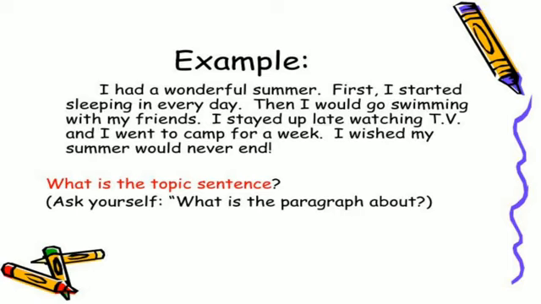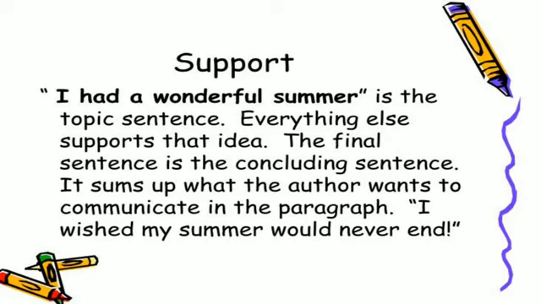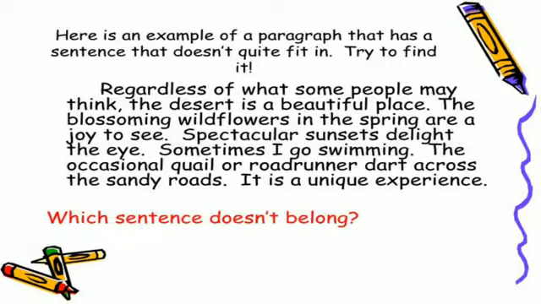The topic sentence tells what the paragraph is about, and the supporting details are here. The topic sentence is "I had a wonderful summer." Everything else supports that idea. The final sentence is the concluding sentence. It sums up what the author wants to communicate in the paragraph: "I wished my summer would never end." That means in the closing part, one has to give one's own opinion.